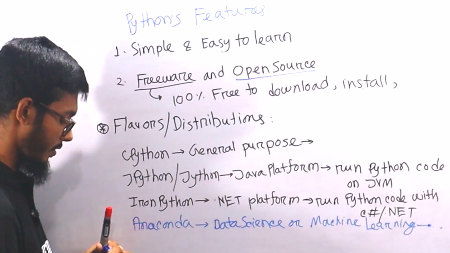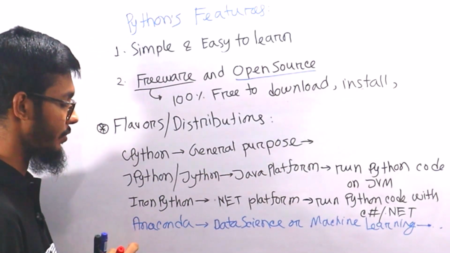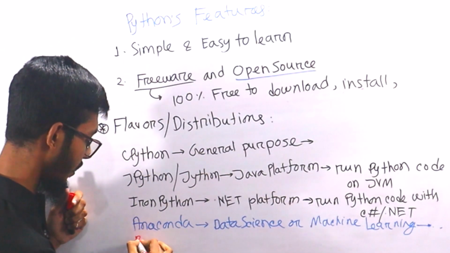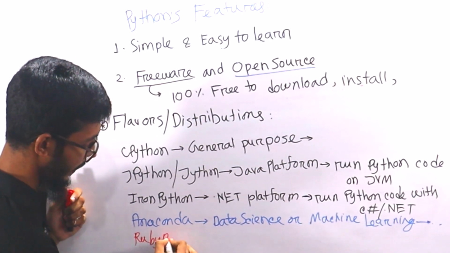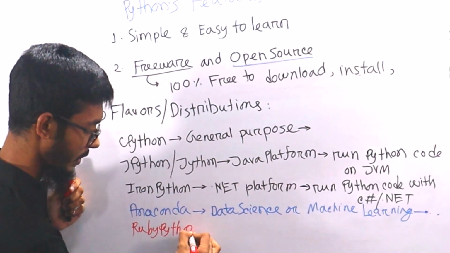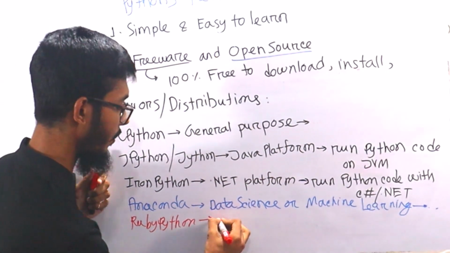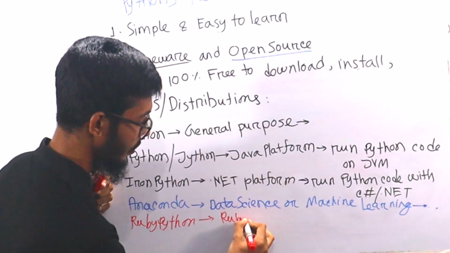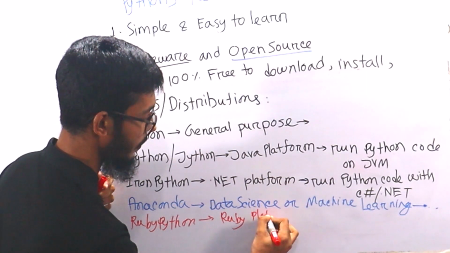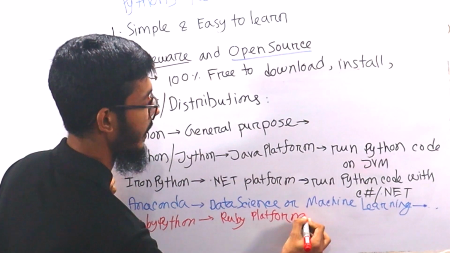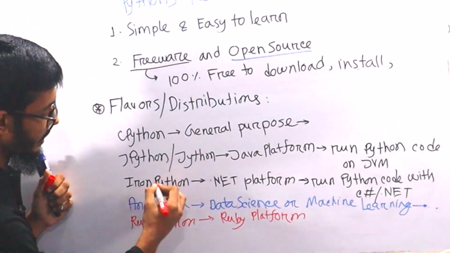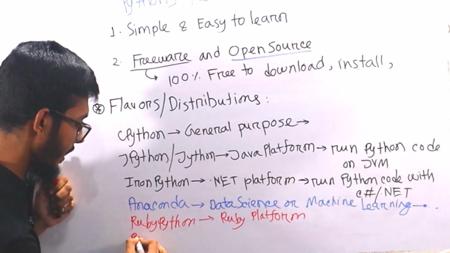Consider another distribution, Ruby Python. It's mainly for the Ruby platform. And consider another version, like your Py.